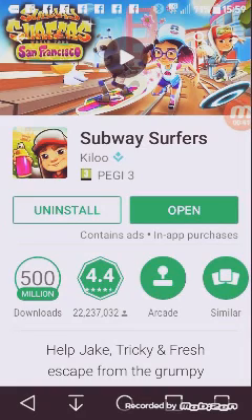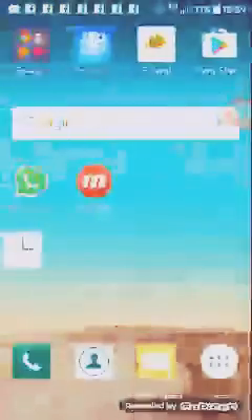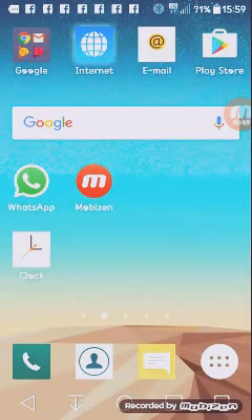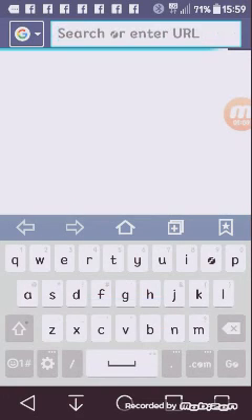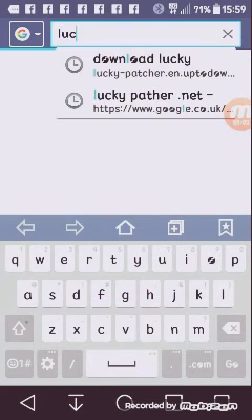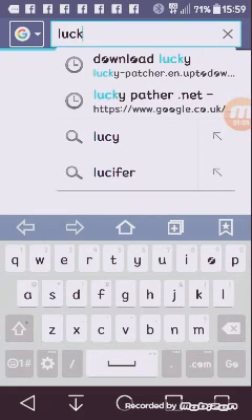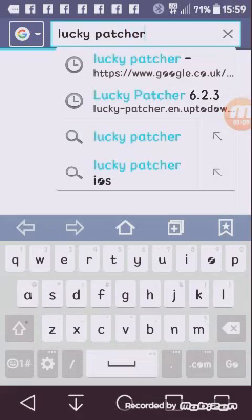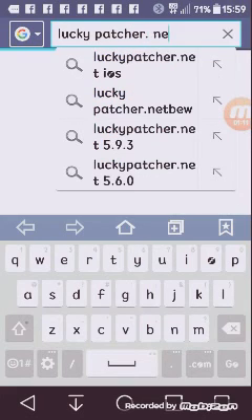So now we're going to need to install a hacking app by going into the web browser and typing in Lucky Patcher.net.